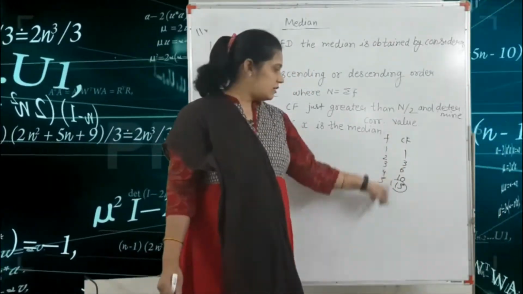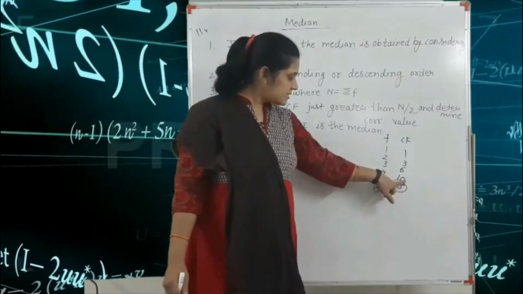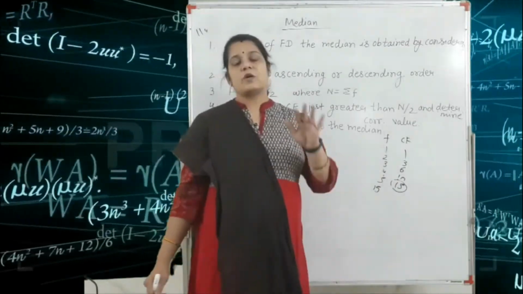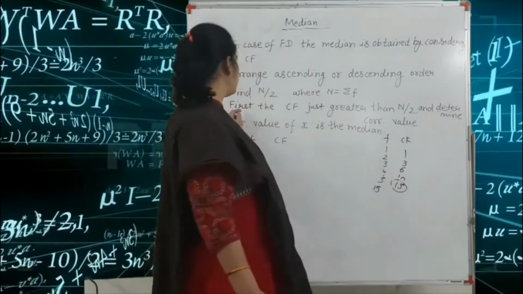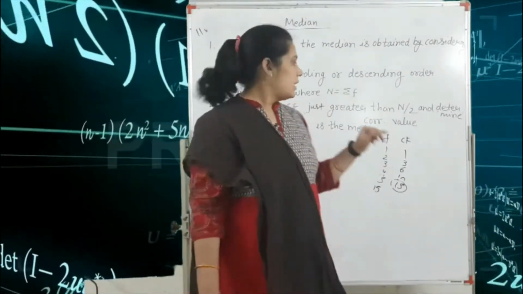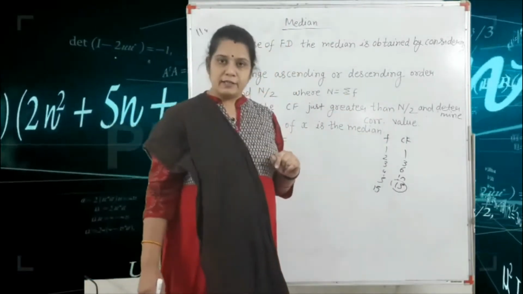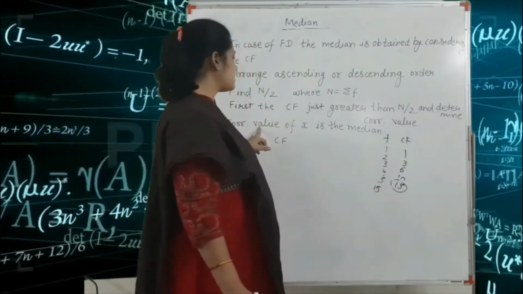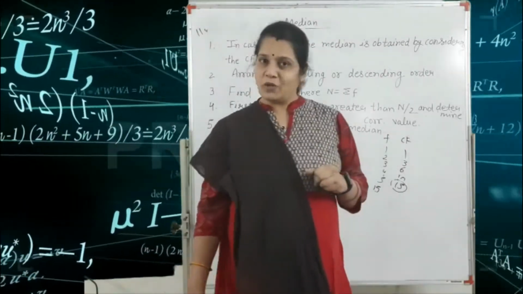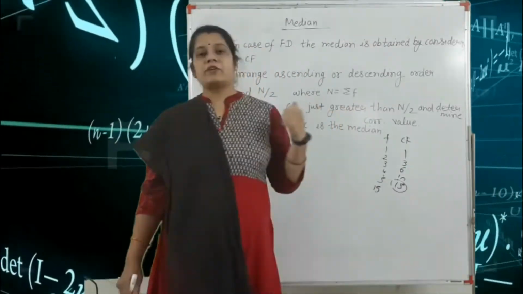So the value of x corresponding to this 10 is your median. So here, first find the CF just greater than N by 2 and determine the corresponding value, and the last step is that the corresponding value of x is the median. This is the example for finding the median.